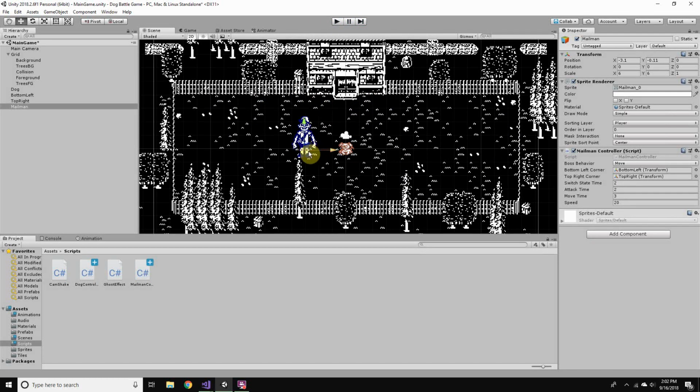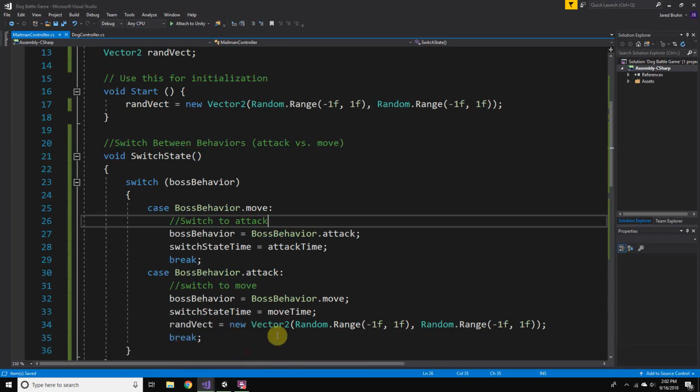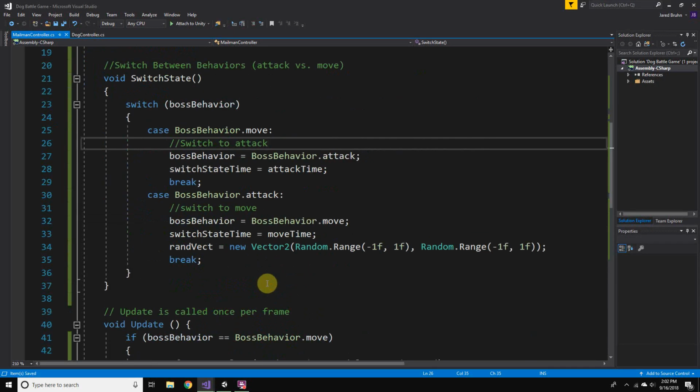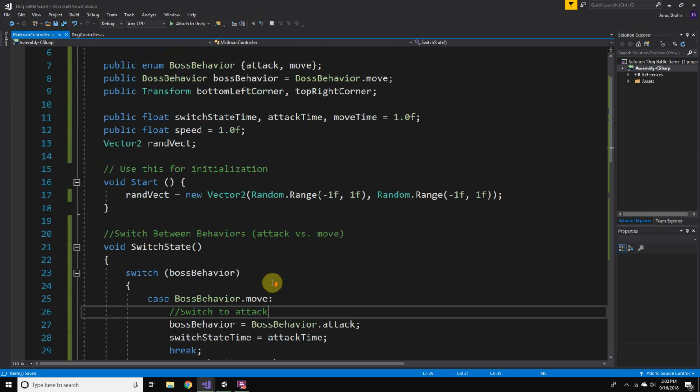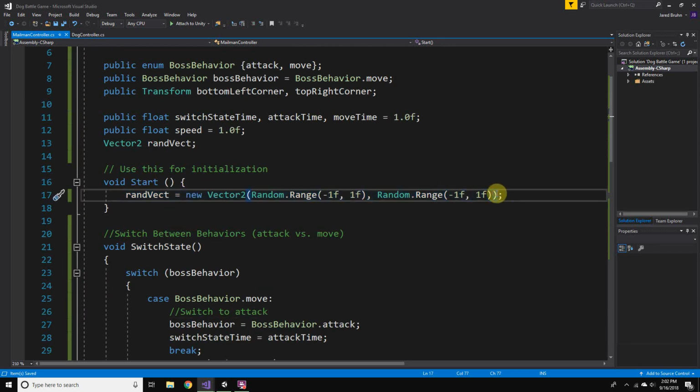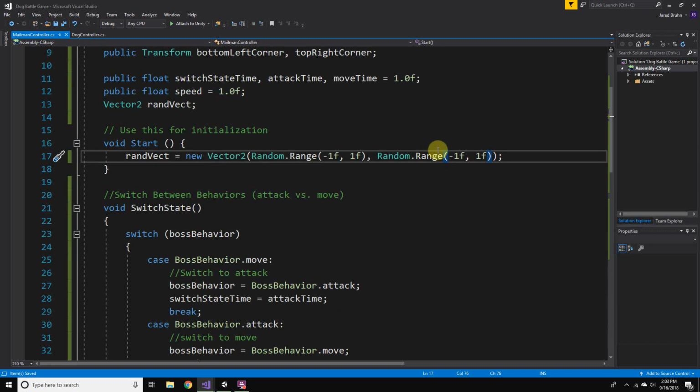One thing I'm noticing is that we're still getting different speeds, and we might be okay with that, but we might not. So what we can do to make it a consistent speed each time is change this vector to be a normalized vector. Let's say if we pick a random range and we have like 0.001 and here it's 0.2 or something, then that's much slower than if we pick like -1, 1.